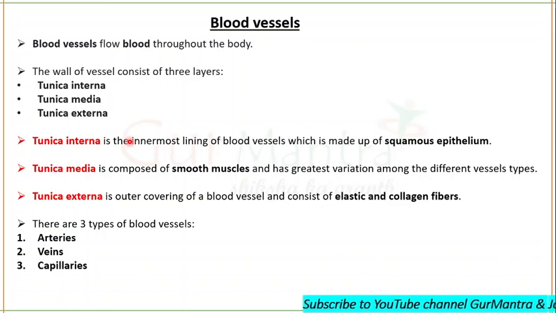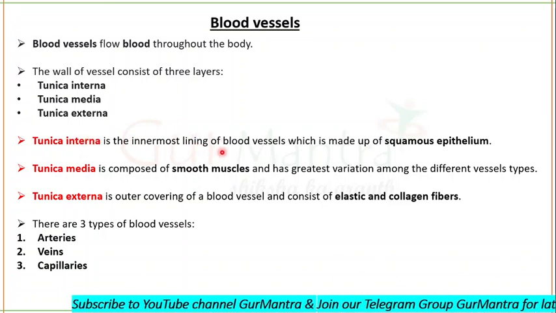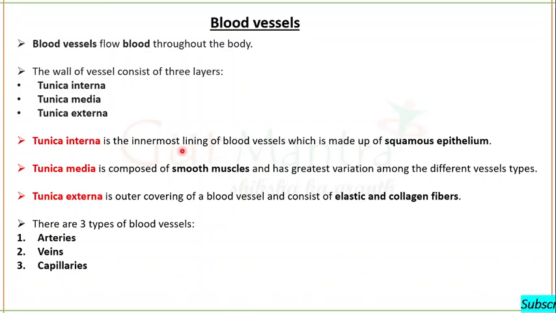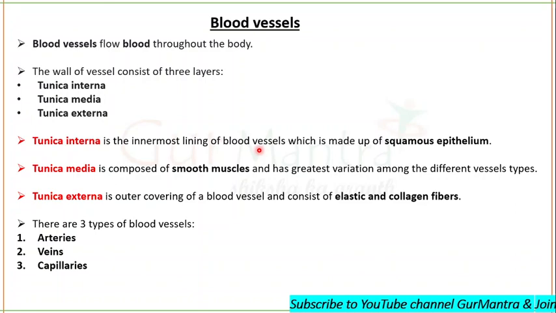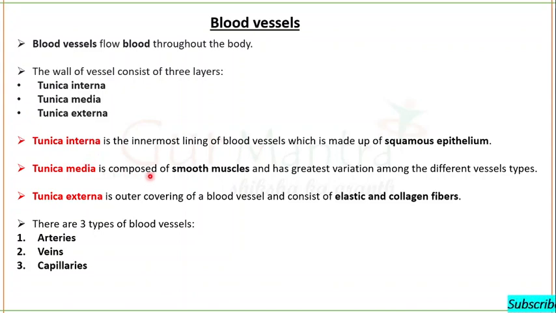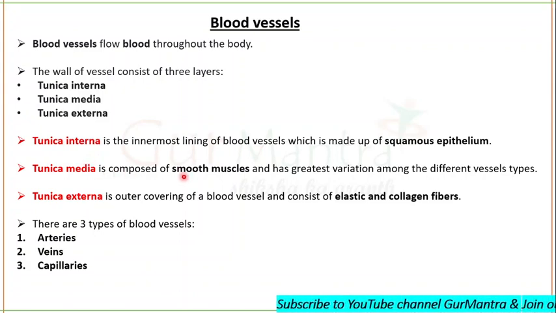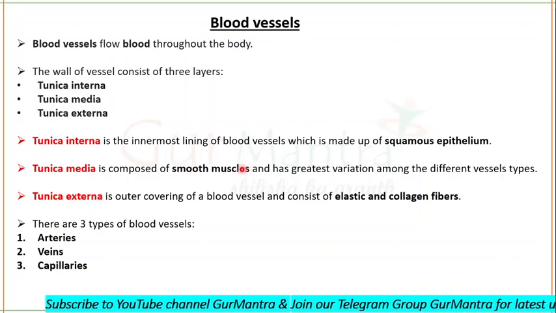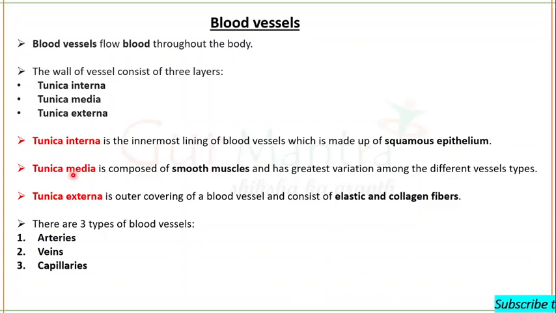Tunica interna, as the name indicates, is the innermost lining of blood vessels, made up of squamous epithelium. We can call it endothelium. Tunica media is composed of smooth muscles, and you will see the greatest variation in the tunica media among the three different types of vessels.